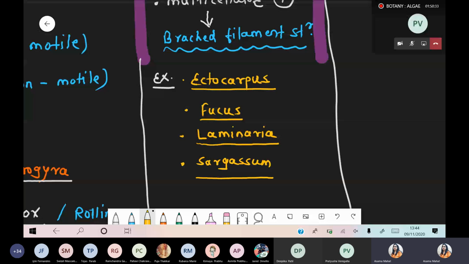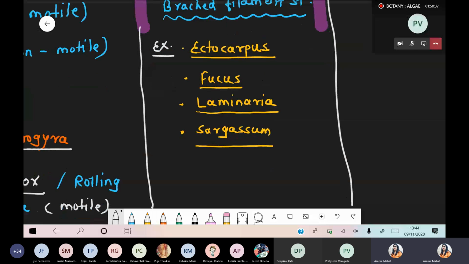Now, one unique question which comes in case of brown algae. Basically, brown algae are large in size. If I talk about the height, approximately 100 meters is possible. So one very common word: large size brown algae are called as what?